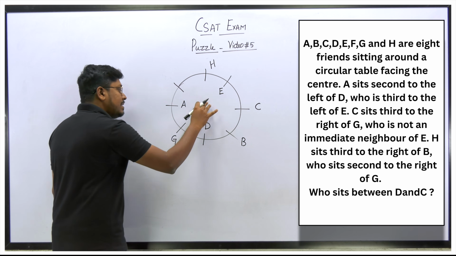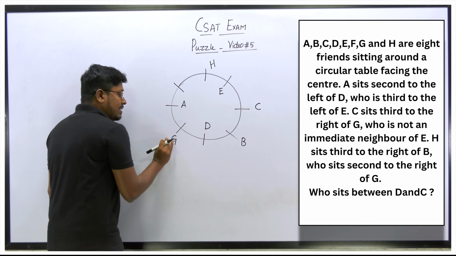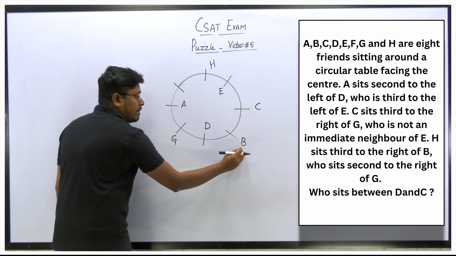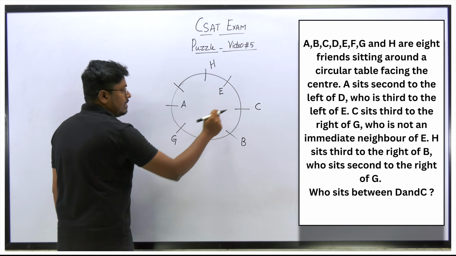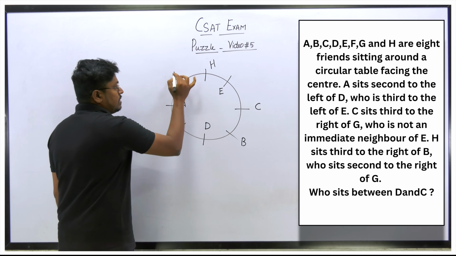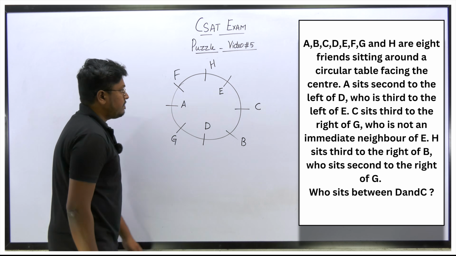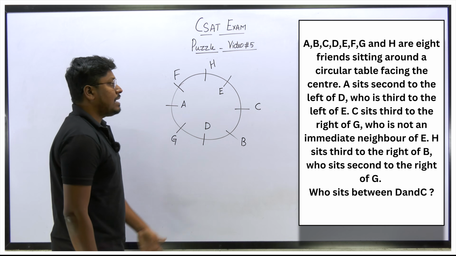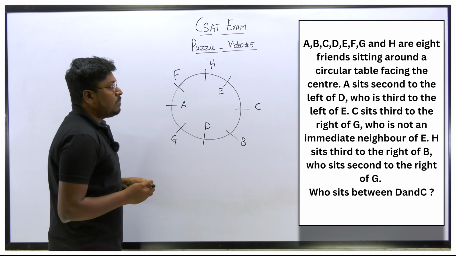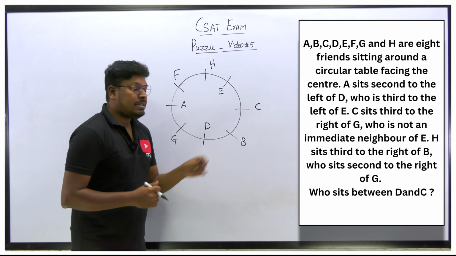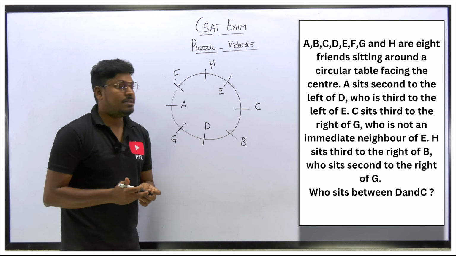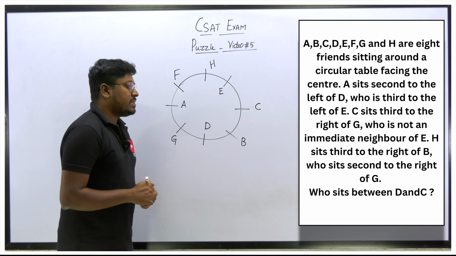When we move on to the second possible diagram, if I fix G here, G's right-hand side, second place is B, I am getting the answer. So only one letter is remaining, F, out of A, B, C, D, E, F. So I should fix F here. That's it. So this will be the answer for this diagram. What are they asking? Who is sitting between D and C? So between D and C, the person B is sitting. So that is the answer for the last question.